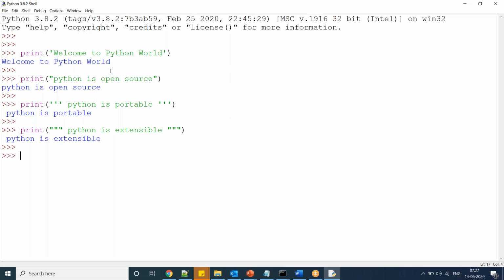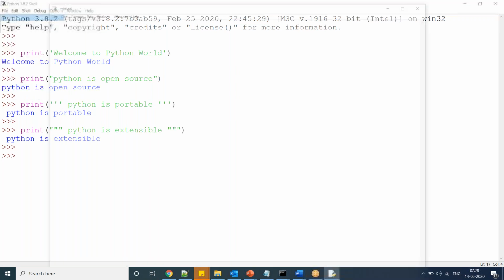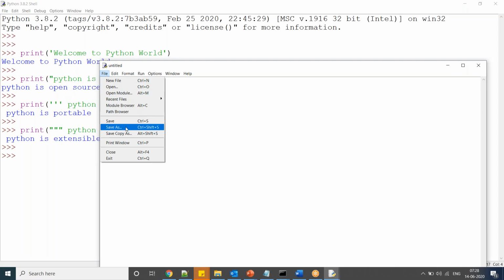Now, suppose I want multi-line statements, meaning all the print statements in a single file. How can we do that? Here if you observe, there is an option File, New File. Here you can see an empty file. Next, File, Save As.